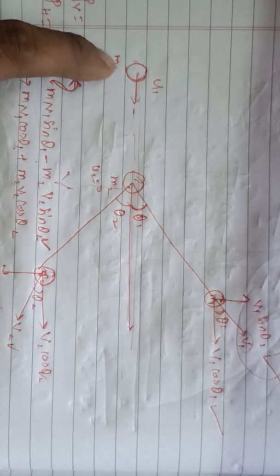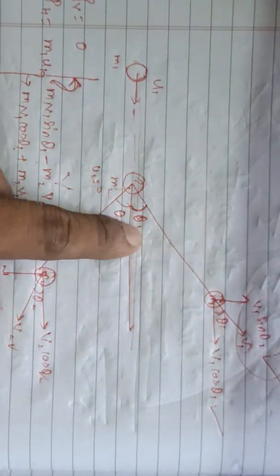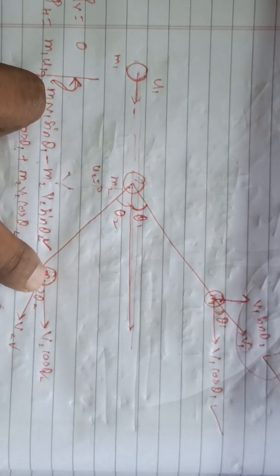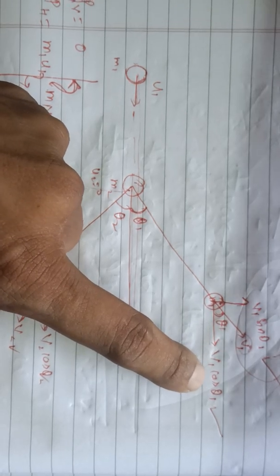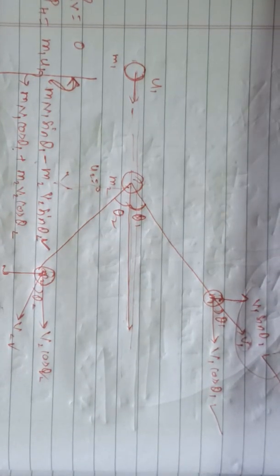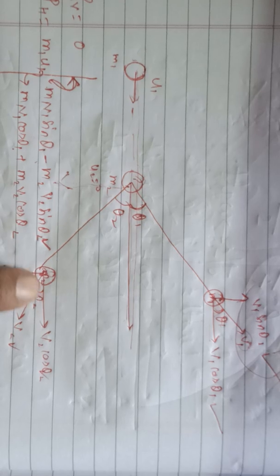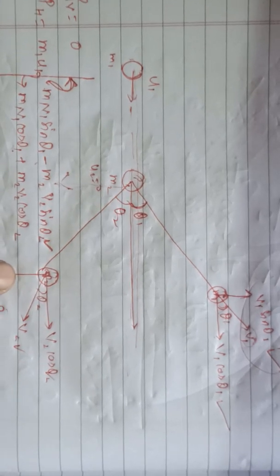After collision, this moved in this direction with angle theta 1, and this moved in this direction with angle theta 2. This will be V1, making angle theta 1, so it will be V1 cos theta 1 and V1 sin theta 1. This is V2, so it will be V2 cos theta 2, and this will be V2 sin theta 2.